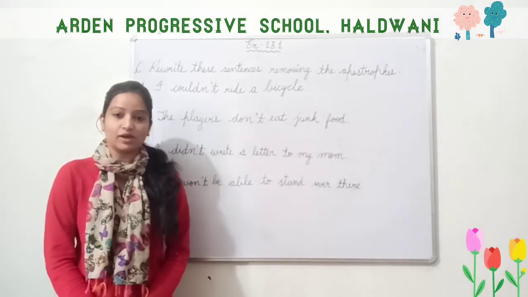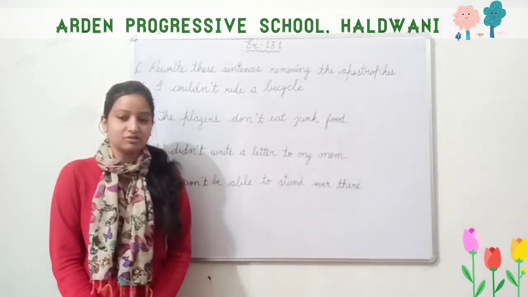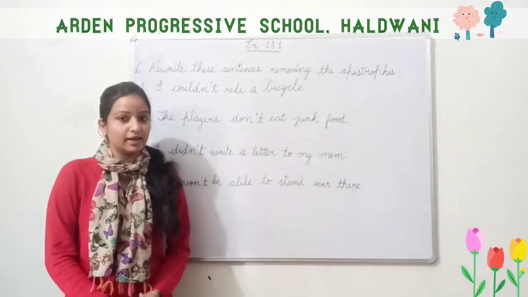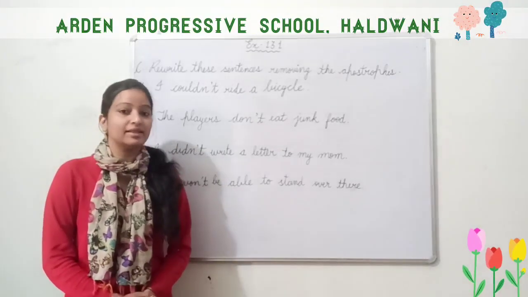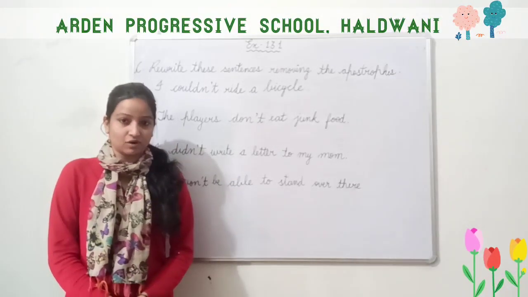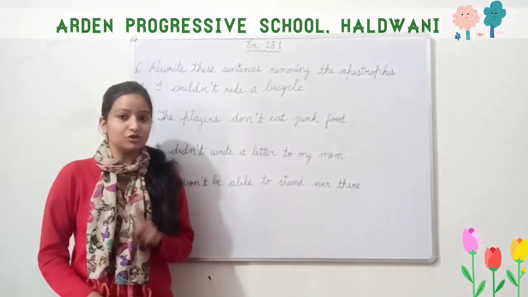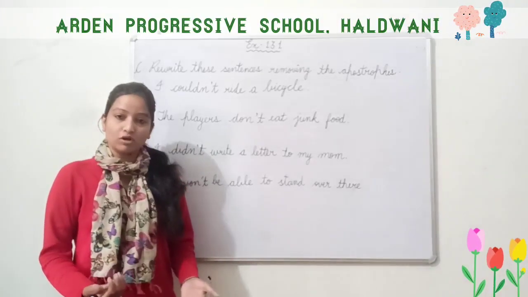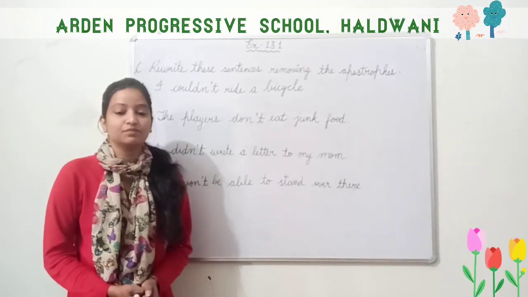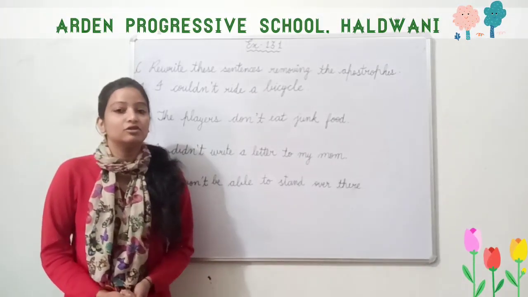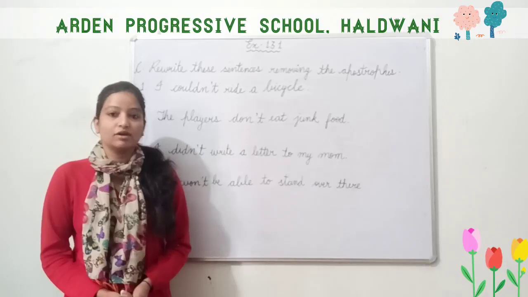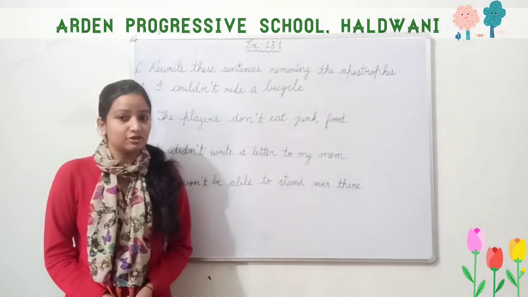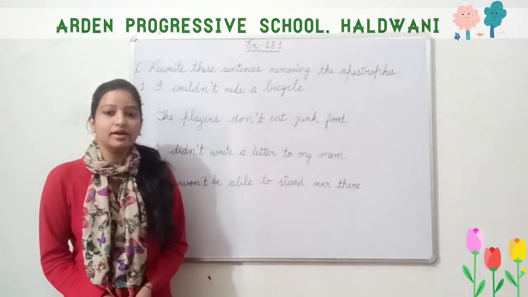In our today's video, we are going to solve the exercises of chapter The Apostrophe. So kids, what have we learned in our previous video? We have learned that there are two uses of apostrophe. The first use is to make the words shorter. We can also say contracted forms. And the second way is to show the possession of the nouns. We use apostrophe to show what belongs to whom. It shows that something belongs to someone or something.